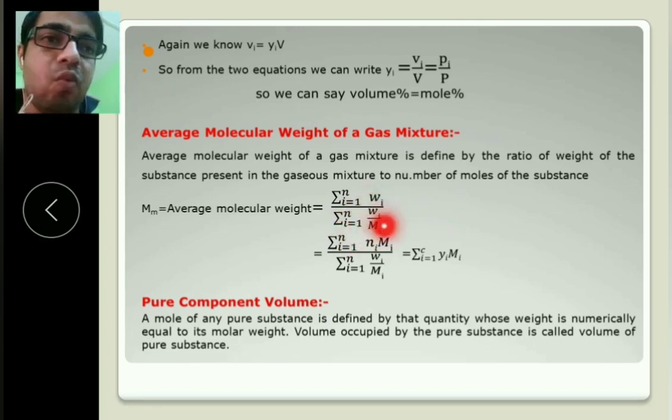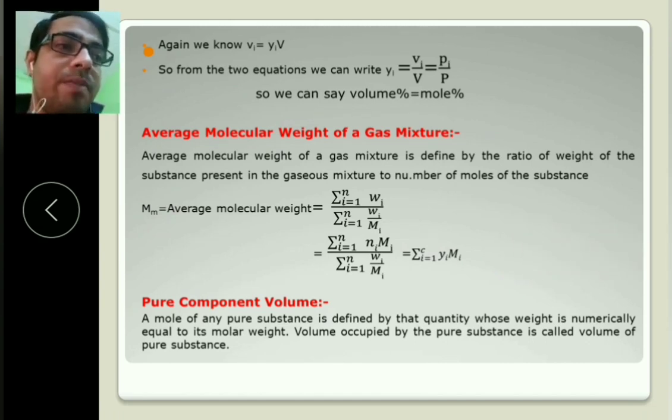Mass is mole times molecular weight, so wi you can write as ni Mi, and at the bottom the summation of moles. So ni by summation of n is the mole fraction, times Mi. So average molecular weight equals summation yi Mi, which is y1 M1 plus y2 M2 plus y3 M3.